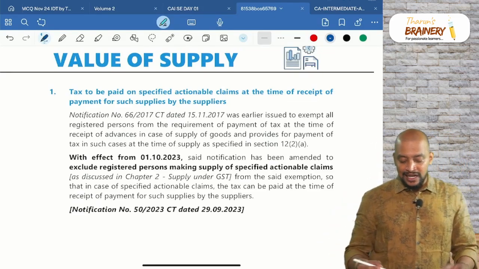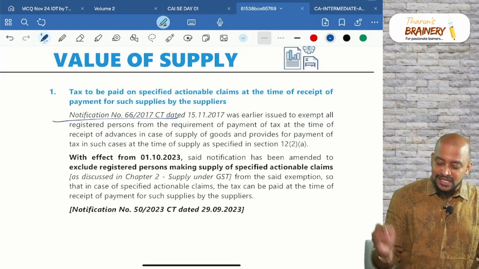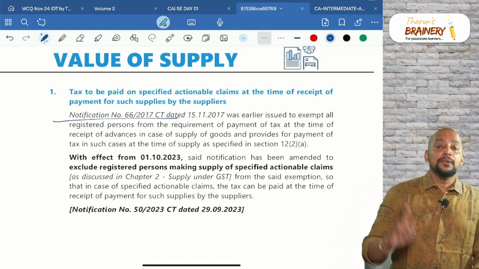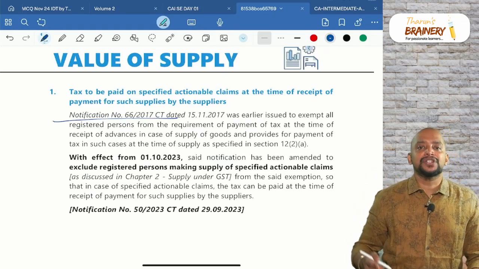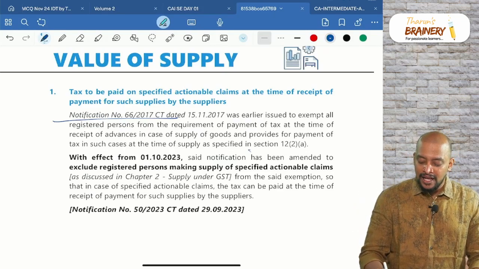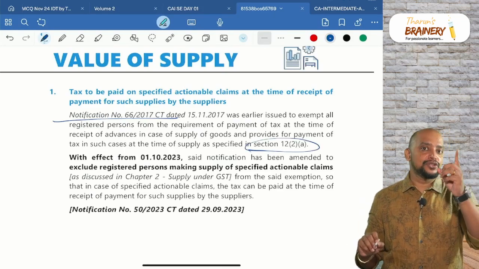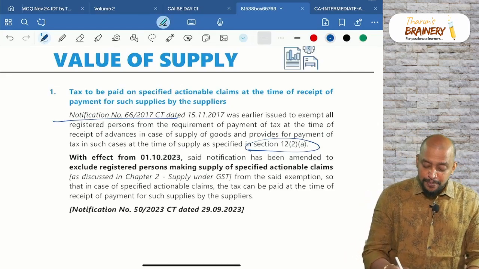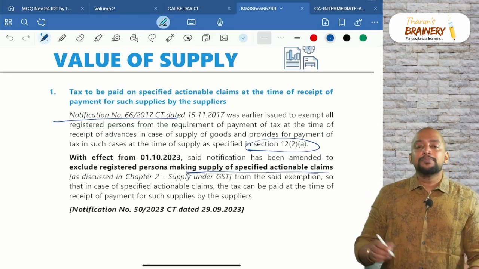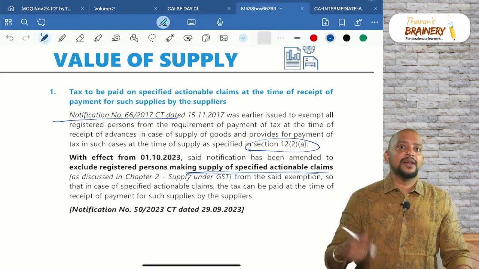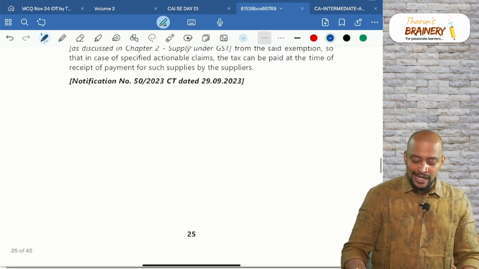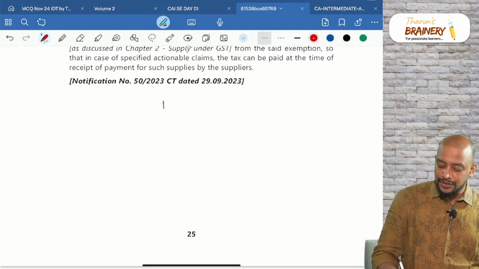So that is what they are telling. Previously, notification 66/2017 was given, which is telling that person other than opting for composition scheme, time of supply is as per 12(2)(a), that is due date of invoice or actual date of invoice, whichever is earlier. But now for specified actionable claims, persons who are making specified actionable claims also, they have extended this notification. Accordingly, what is the time of supply in case of goods?